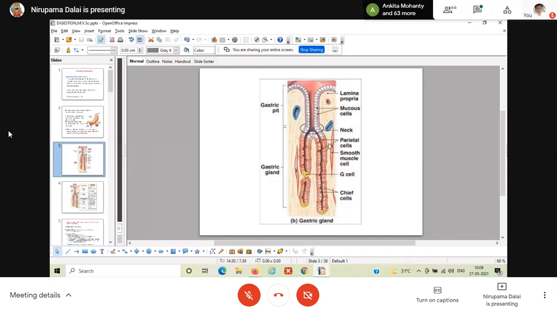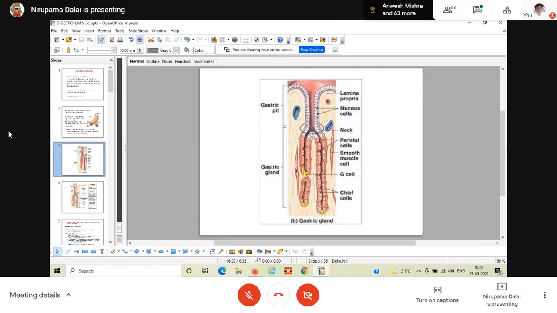There is also the presence of some parietal cells. These parietal cells are also known as oxyntic cells. Oxyntic cells and parietal cells are synonyms; it is the same thing.